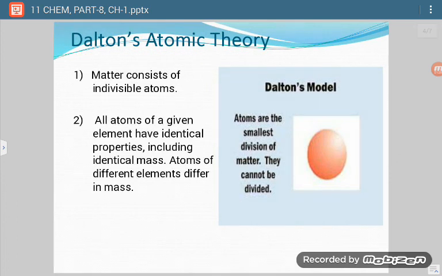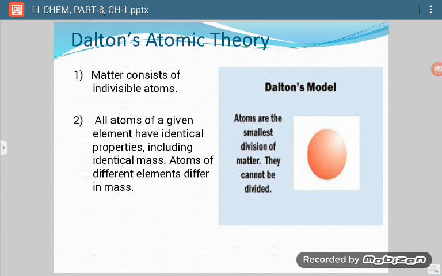Now let us discuss the very first theory about the structure of the atom, which is known as Dalton's atomic theory. Dalton was the first who suggested a few things about the atom.